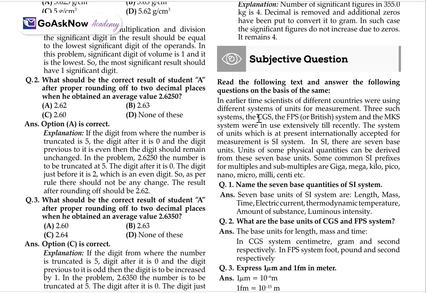Now some subjective questions. Read the following text and answer the questions on the basis of it.